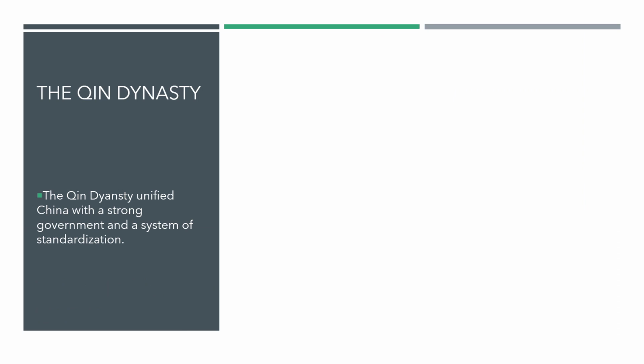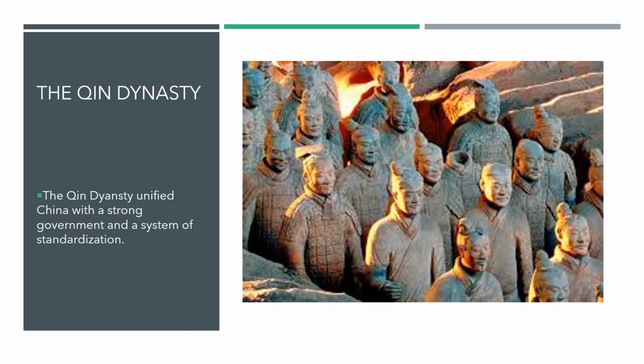The big idea when we talk about the Qin dynasty is that it unified China with a strong government and a system of standardization. In this case, the first Qin emperor created a strong but very strict government, and we can say also that a very unified China was created through the Qin policies and achievements.